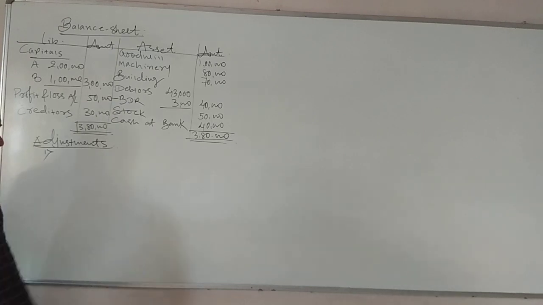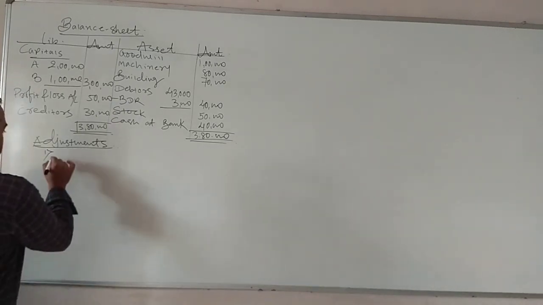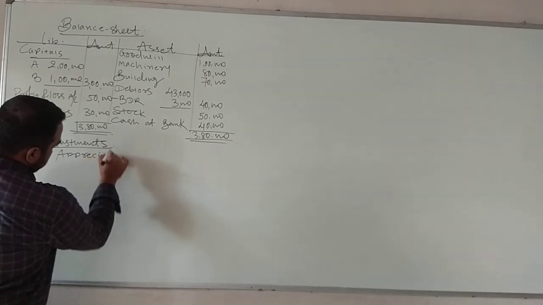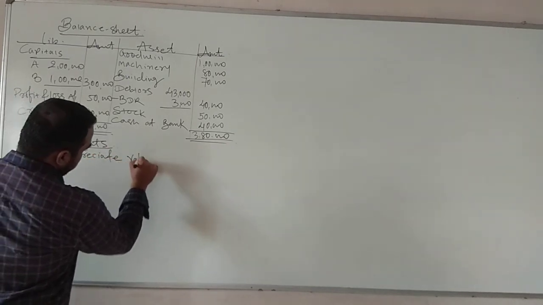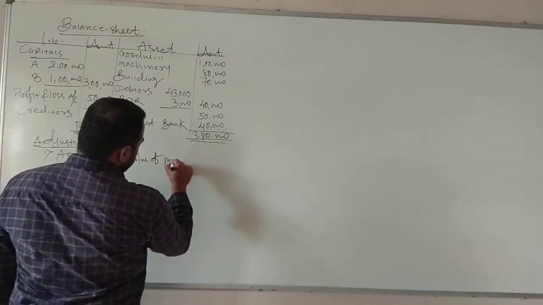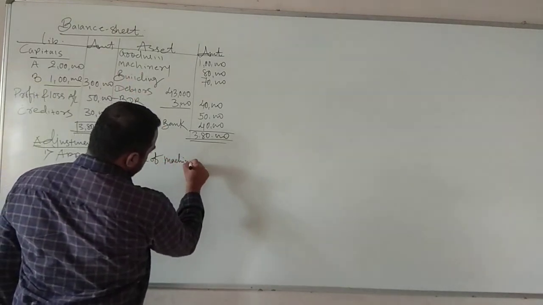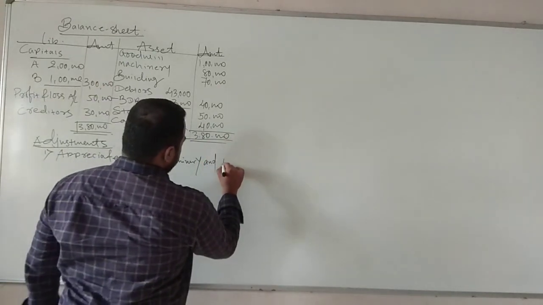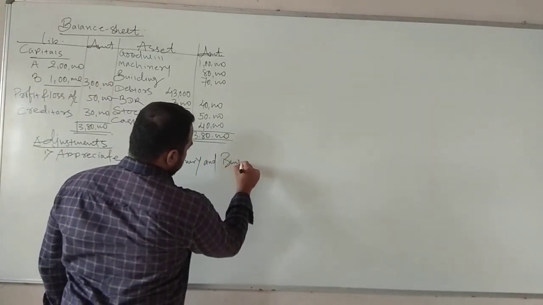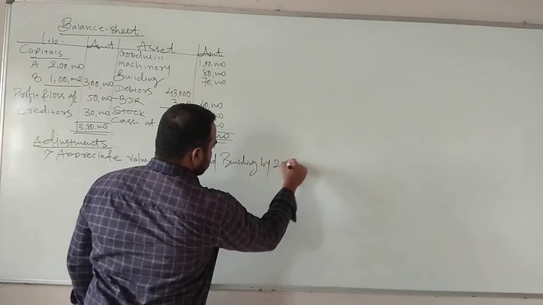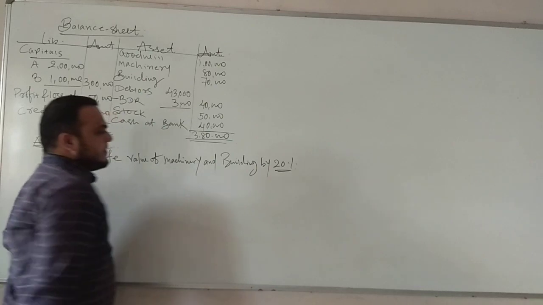Number 1. Let's see here. Appreciate the value of machinery and building by 20%. First adjustment.